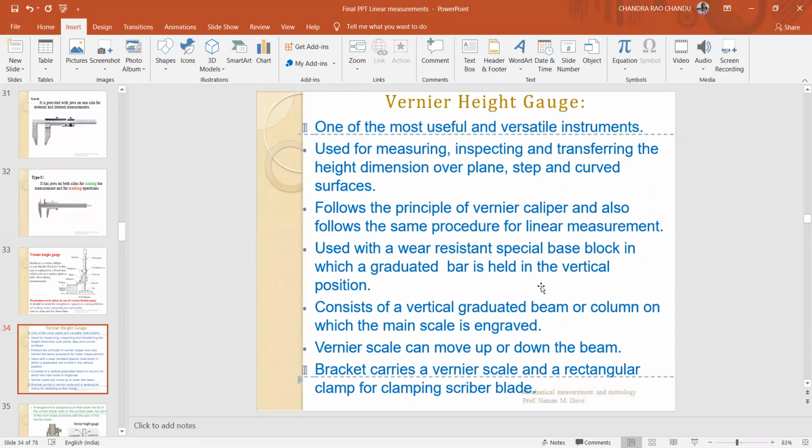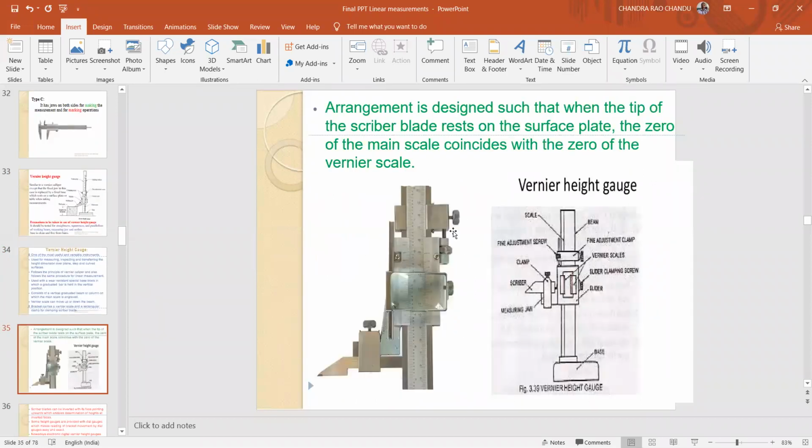A rectangular clamp for clamping the scriber blade. The arrangement is designed such that when the tip of the scriber blade rests on the surface plate, the zero of the main scale coincides with the zero of the vernier scale. First, while taking the measurement, you have to check the zero error.